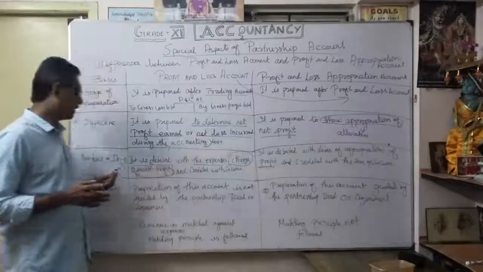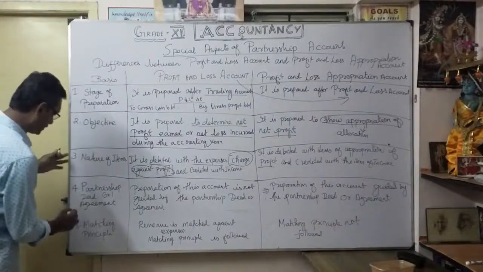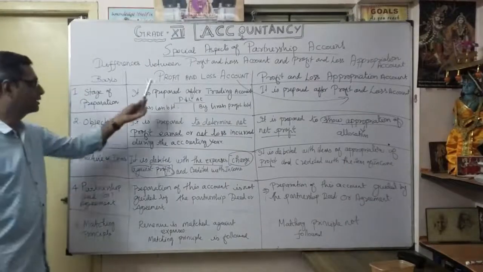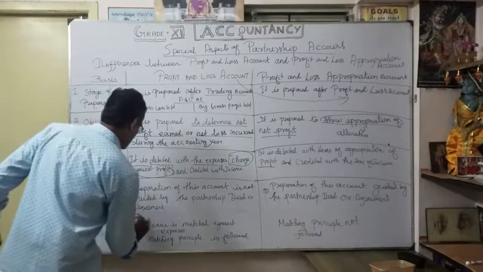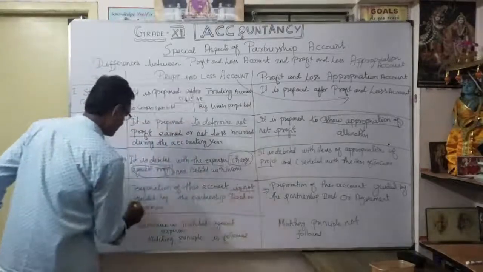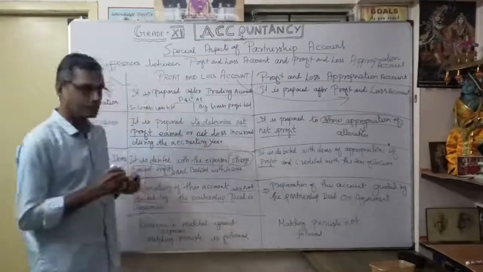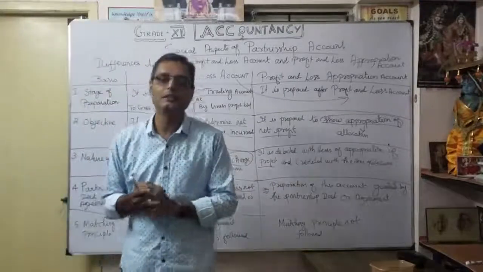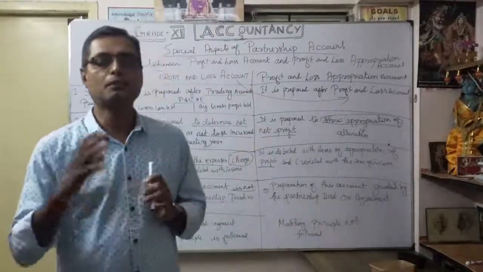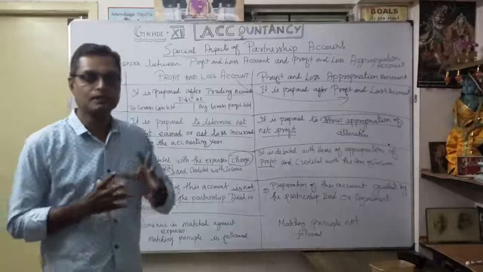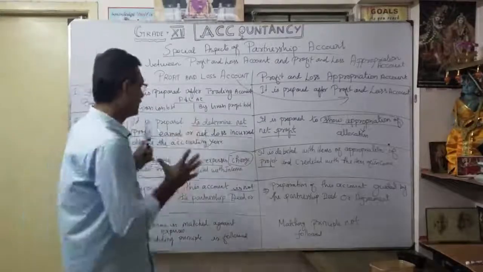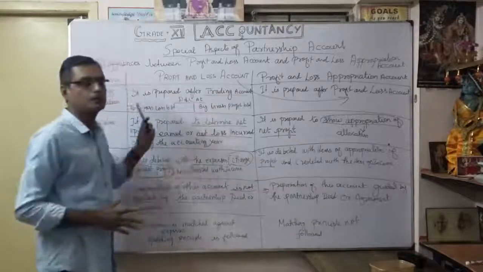That's our third one, the nature of item. The fourth one is whether you are going to follow any partnership deed or agreement. In a profit and loss account, once you are preparing this account, it is not guided by any partnership deed. There is no guidance, especially from the partnership deed. So what is a partnership deed? You know very well, all the information related to the partners, the contents and description details about the partners, you show in the partnership deed. There, they do not guide anything on how to prepare the profit and loss account.